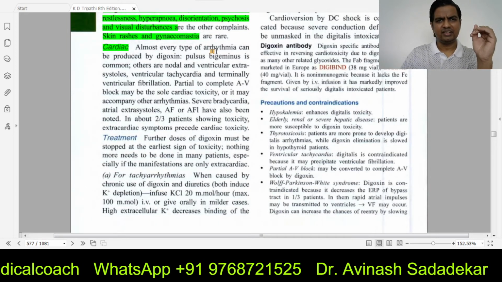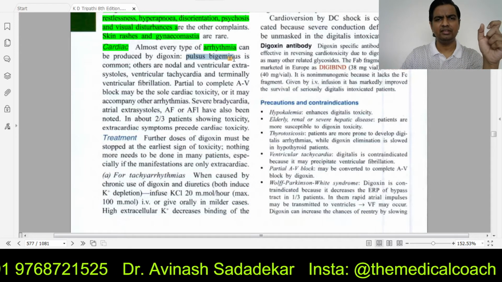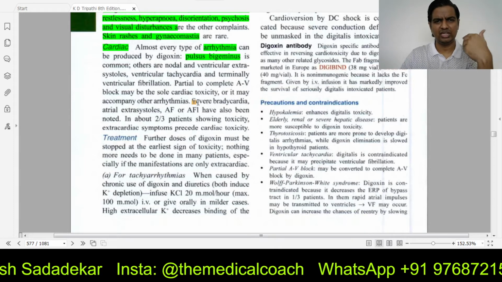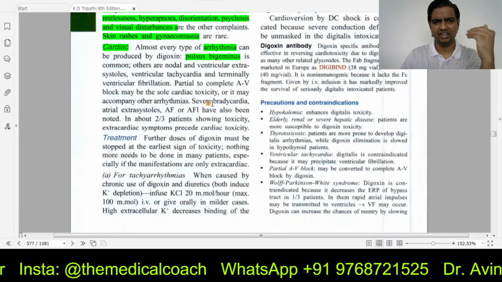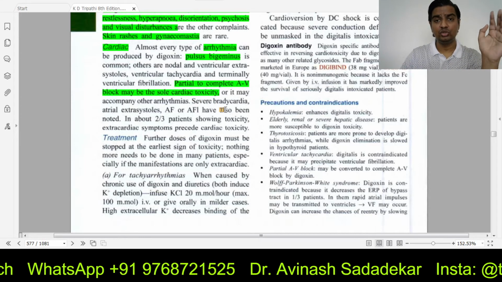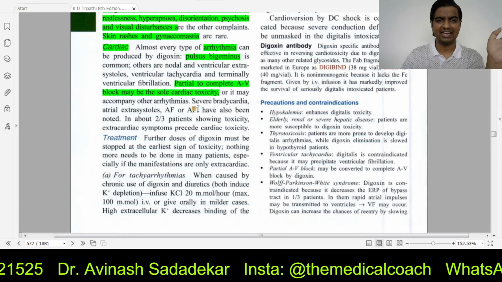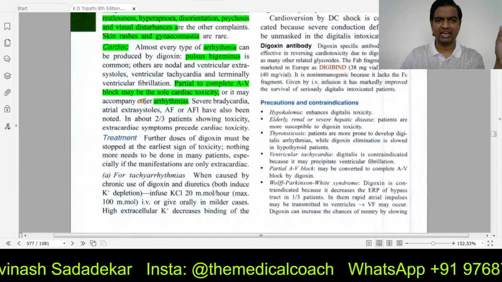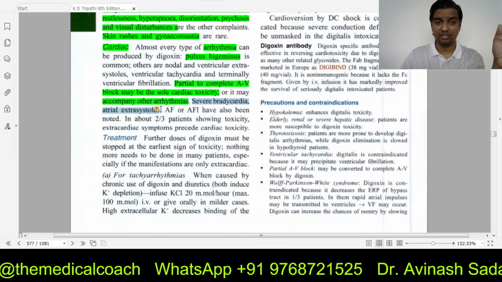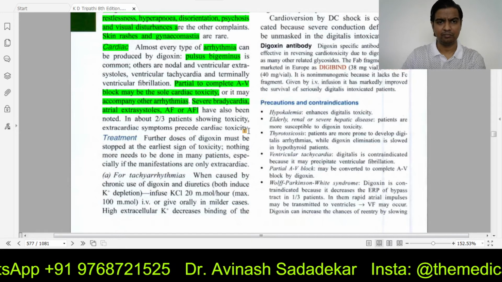The cardiac side effects are arrhythmias. Every type of arrhythmia is possible, but the common one is pulsus bigeminus. But all nodal tachycardias, extrasystoles, ventricular extrasystoles, tachycardias, fibrillation, everything can happen. Partial to complete atrioventricular block, so impulses from the atria will not reach the ventricle. That can happen alone, or it can happen with other kinds of arrhythmias. Bradycardias are known. Atrial extrasystoles, flutter and fibrillation of the atrium are noted.